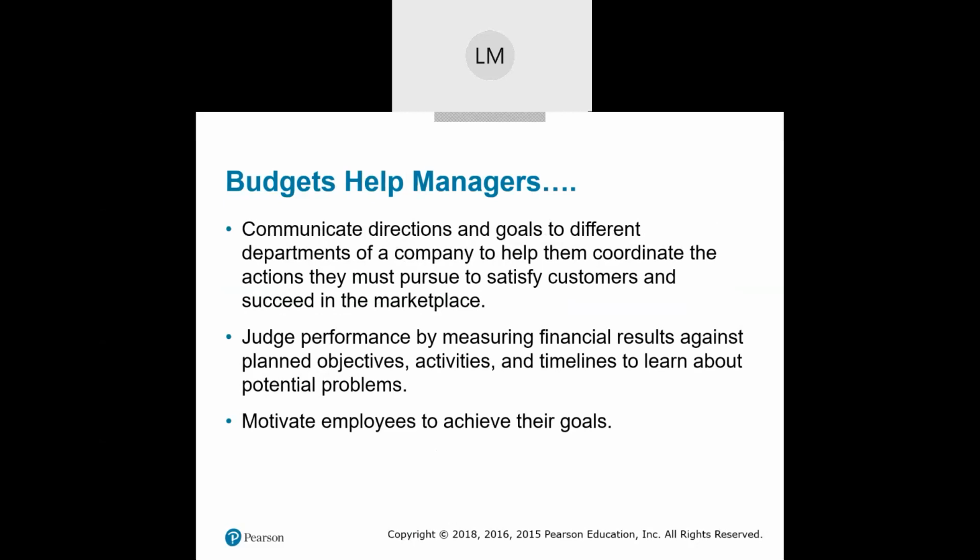There might be a goal to reduce waste or a goal to reduce costs. Well, in that case, the goals for that part of the value chain may be different than, let's say, marketing, where we want to get a higher return on investment with our marketing dollars. So each part of the value chain, each department, each division is going to have a different set of goals. And the company's top brass, the top leaders, coming up with a big master budget is going to help them allocate to each department what they need to do in order to help the company as a whole make its budget.